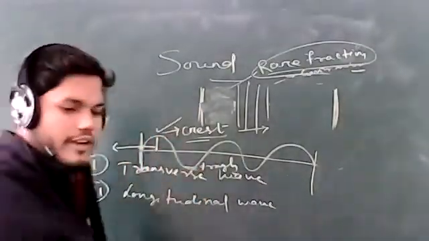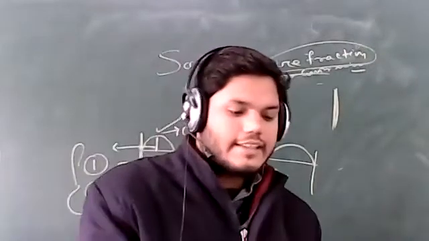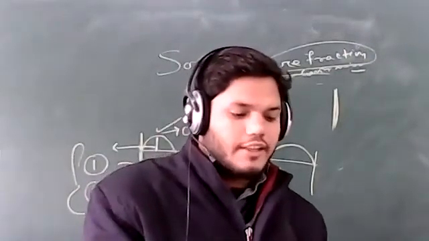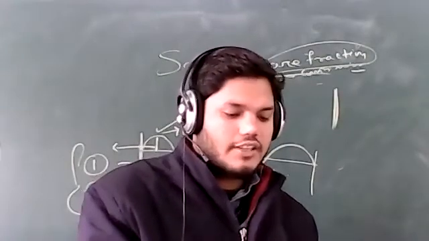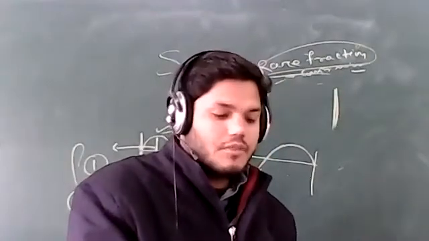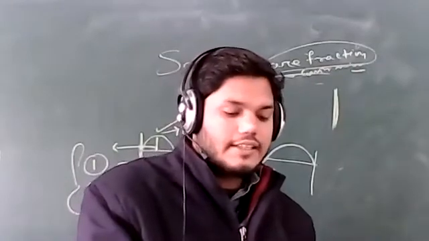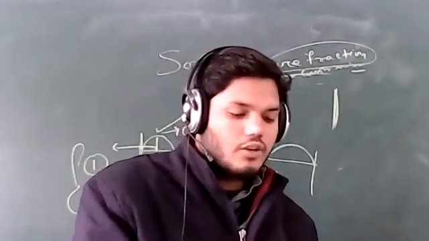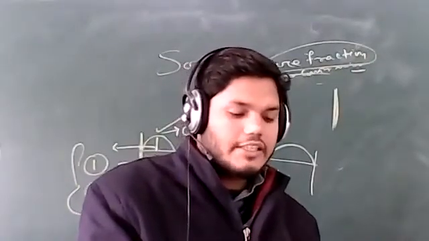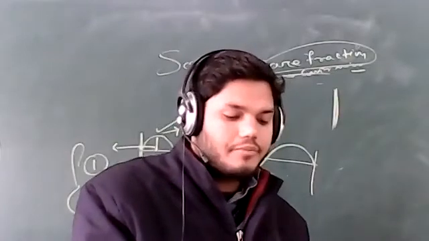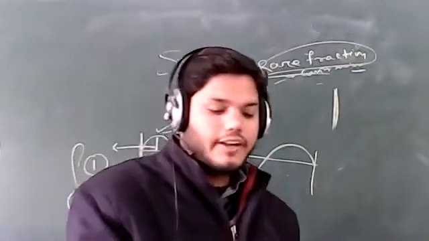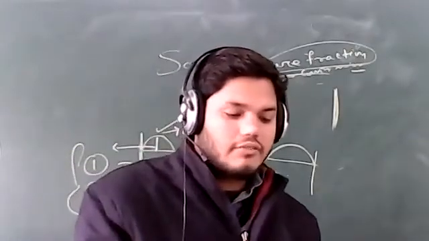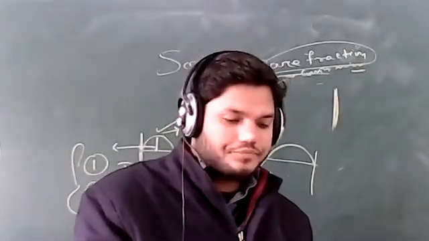called the trough. Okay, the two things come. Crests are the elevation in the wave, the position of maximum displacement in the positive direction; that is called the crest. The second one is the trough. Troughs are the depression in the wave, the maximum displacement in the negative direction from the mean position; that is called the trough. So these are all about what is a crest and what is a trough.